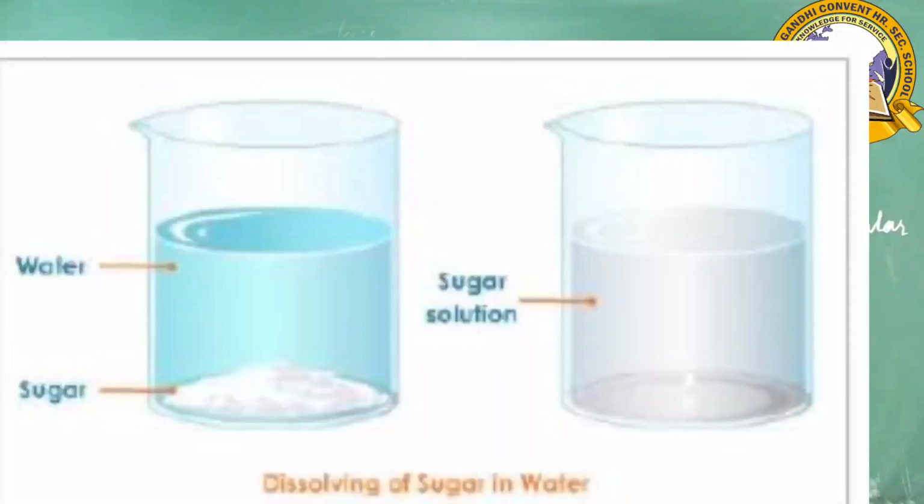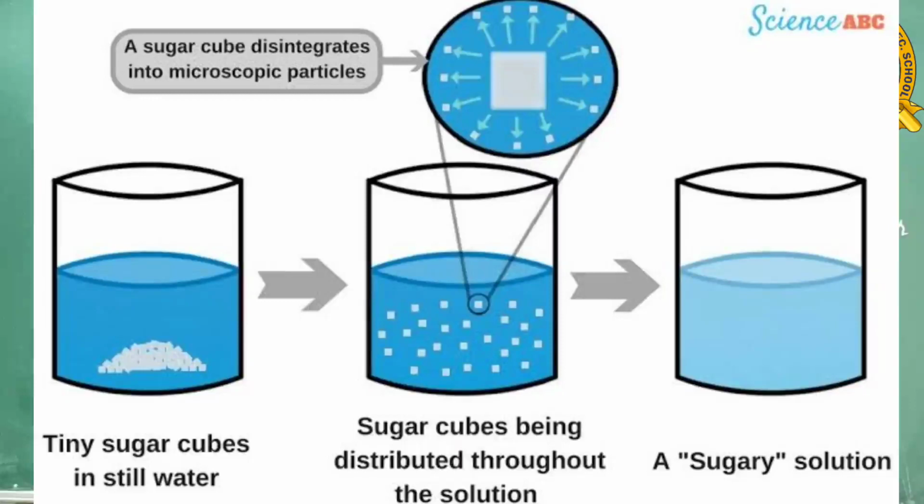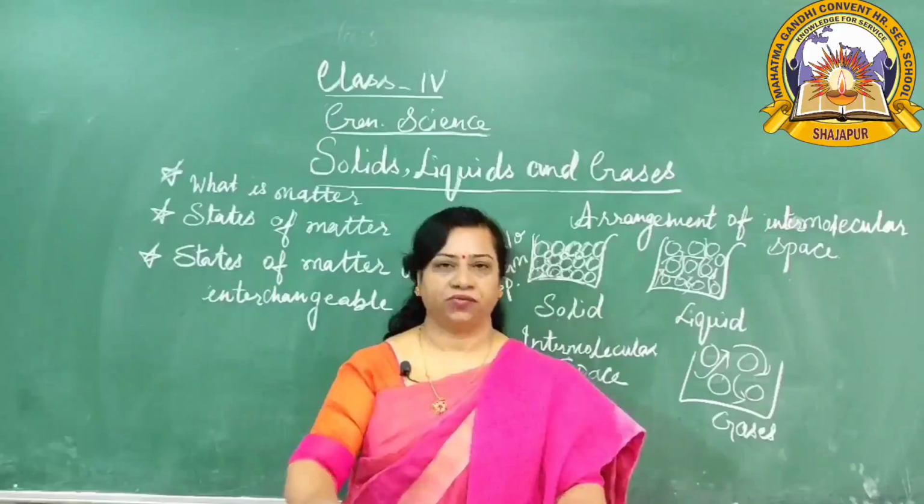Then one more experiment is here. Look at this diagram. This is a beaker half filled with water and we are putting some sugar into it. Are you able to see the sugar? No. Why are you not able to see it? Because the molecules of sugar scatter throughout the water and occupy the empty space in between the molecules of water. This is why sugar seems to disappear when it is dissolved in water, and the sugar solution tastes sweet, okay. Sugar is a solute and here what is a solute?